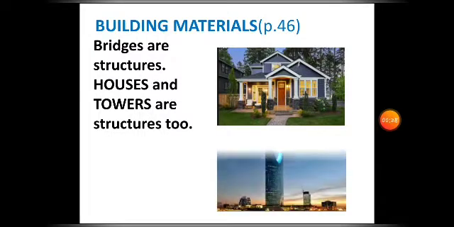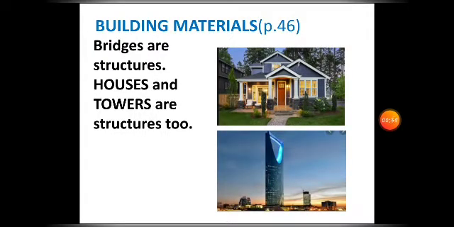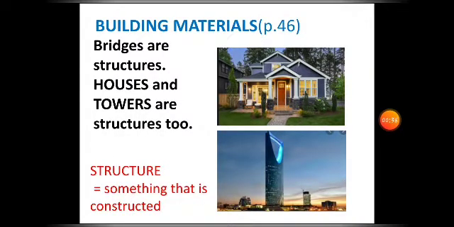Take a look at these pictures. What do we mean by structure? When we talk of structure, it means something that is constructed. So bridges, houses, and buildings are things that are constructed, and we say they are all structures. Is it clear, grade 2? Very good.